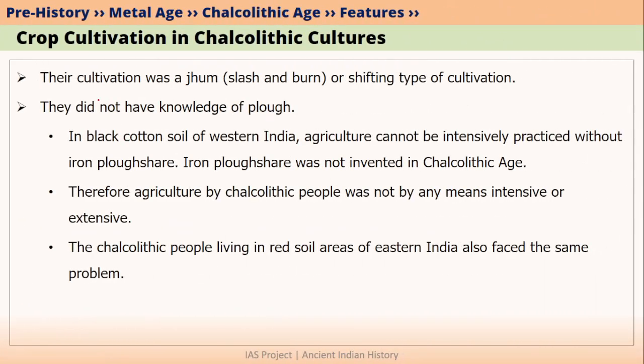If we talk about the type of cultivation or type of agriculture that was practiced in Chalcolithic cultures, then that cultivation was mainly jumming or jum type of cultivation. What is jum type of cultivation? It is basically a type of shifting cultivation where they slash down and burn all the trees. And once all the trees are burned up, that area is cleared, and then that cleared area is used for growing crops. So this is basically slash and burn cultivation, which we also call jum or jumming.